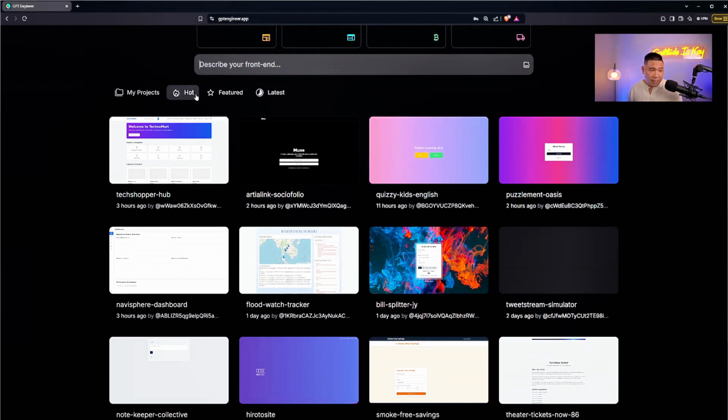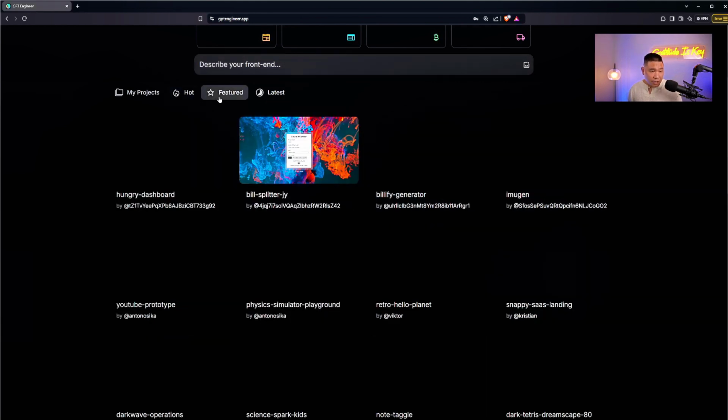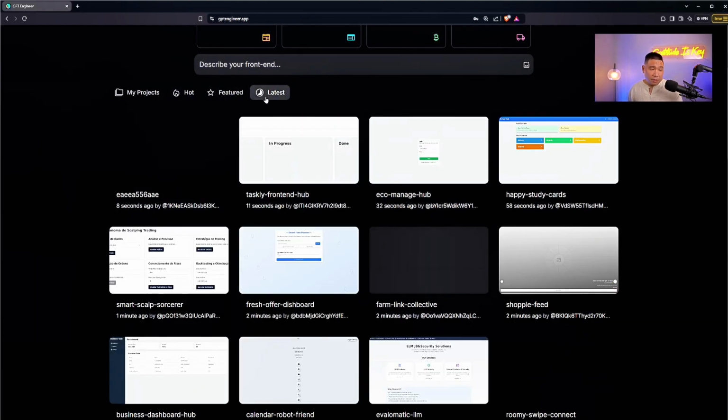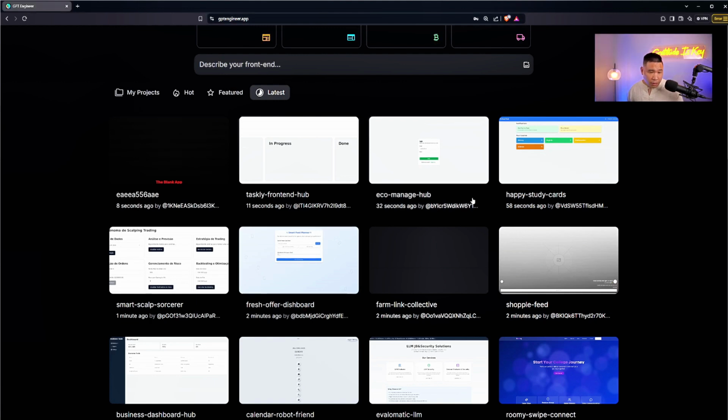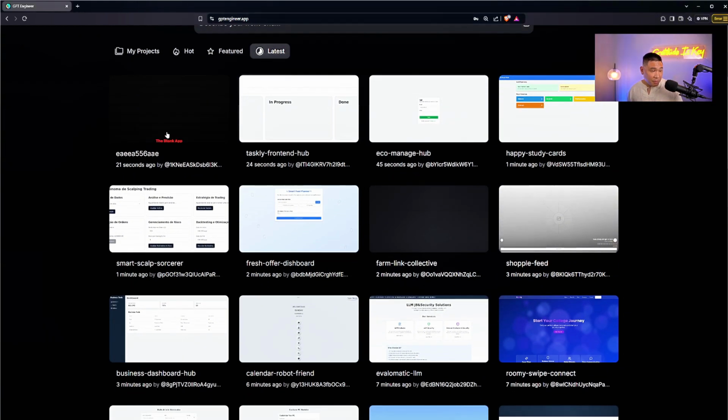Here you have projects that are really hot, featured projects, or the latest things that people have built lately. You can see here they have Study Cards, literally created 58 seconds ago, Eco Manage Hub 45 seconds ago. The Blank App just came up 21 seconds ago.